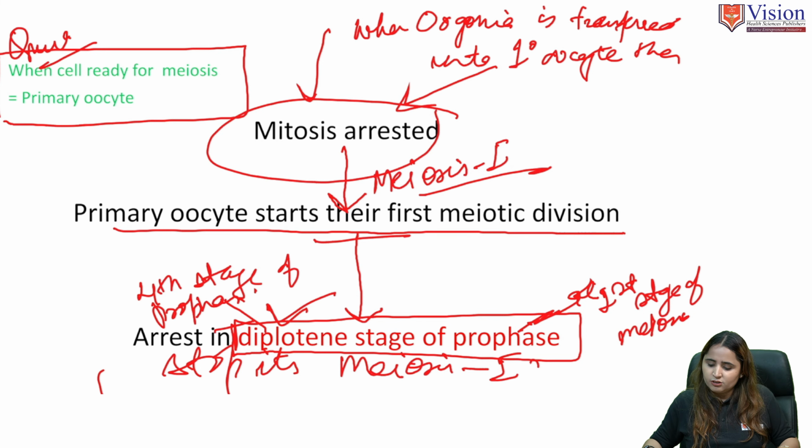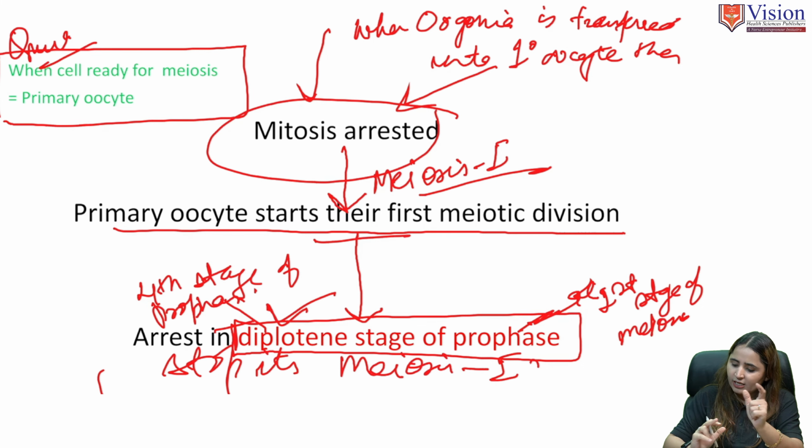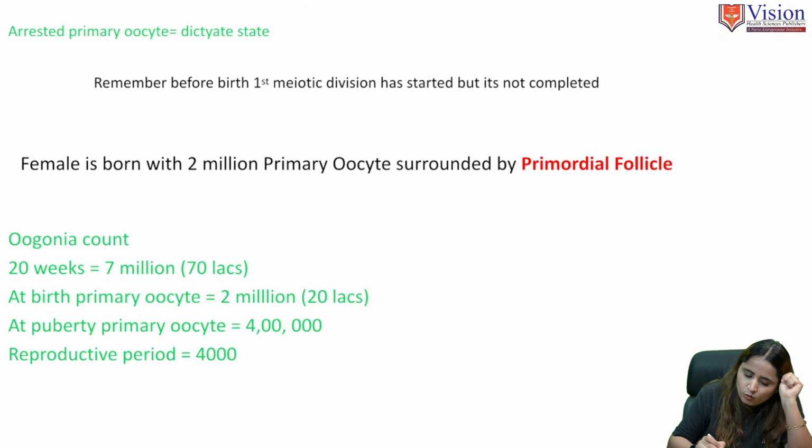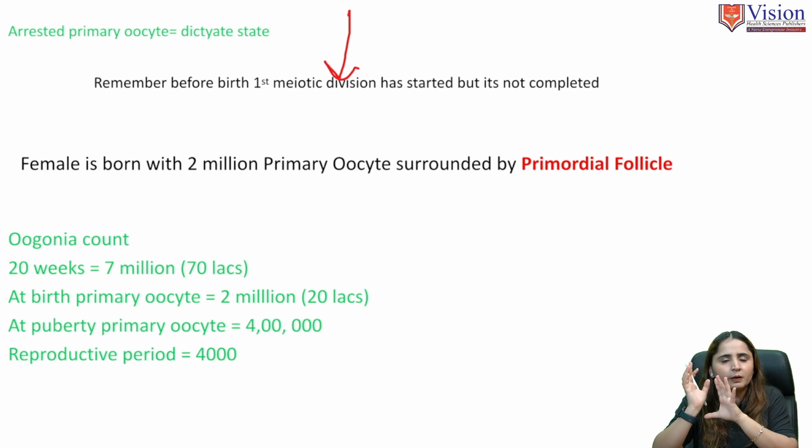Diplotene is the fourth stage of the prophase. So what will happen is that meiosis 1 will halt. At what time period will it halt? At the diplotene stage of the prophase. Now meiosis 1 has stopped. Also remember that it will remain halted till the time of puberty.